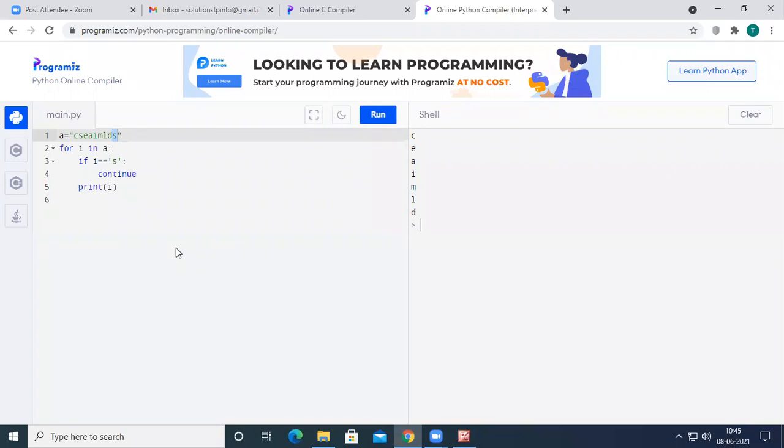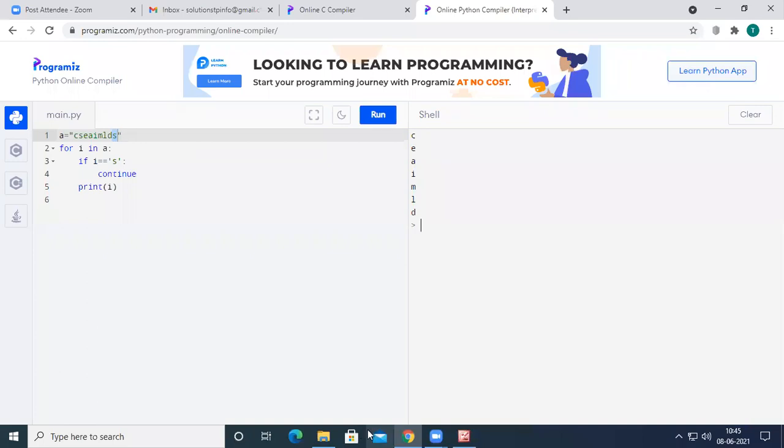Okay, so apart from these two, now I think everyone had some clarity regarding this break and continue statement, right? So what did the break statement do? The break statement has terminated the loop. The continue statement has just terminated the current iteration. Okay, the break statement terminates the entire loop, but the continue statement skips the current iteration.